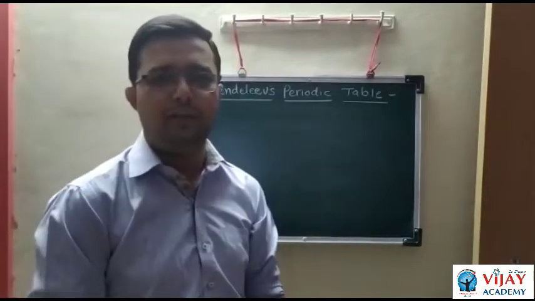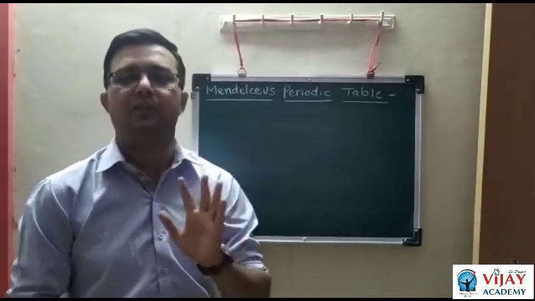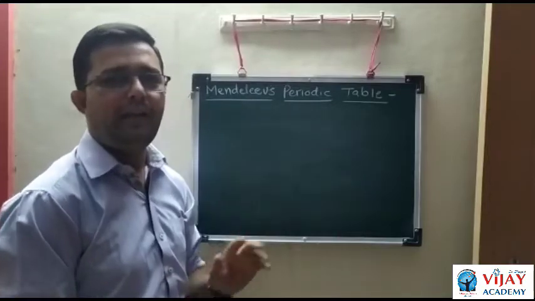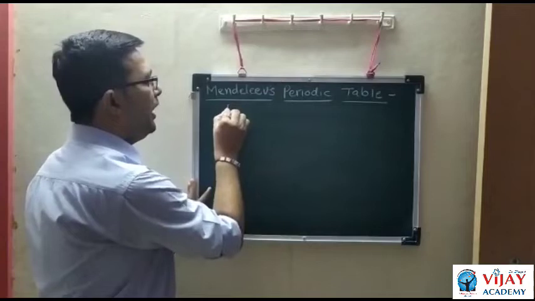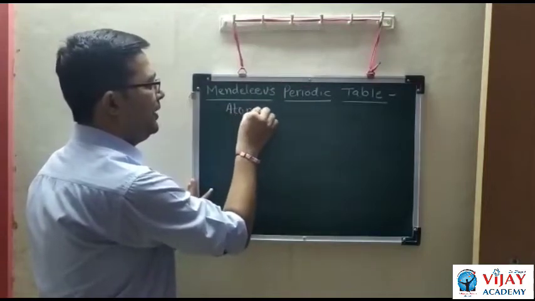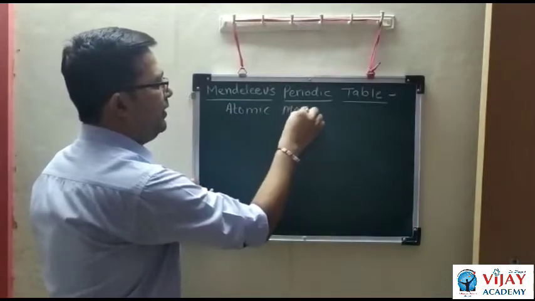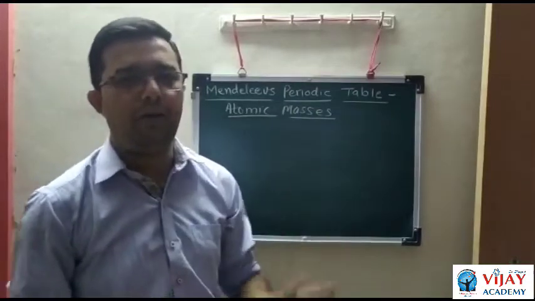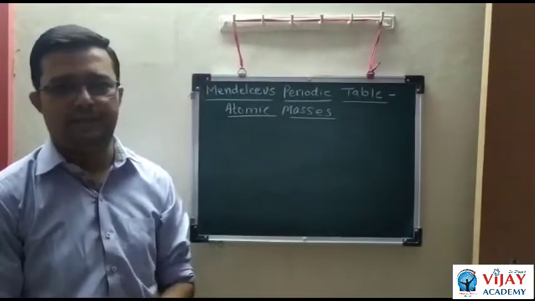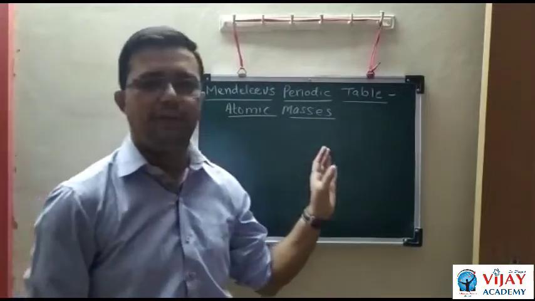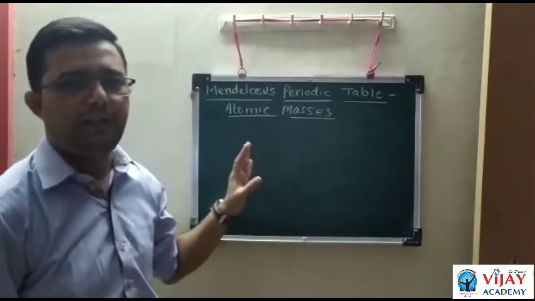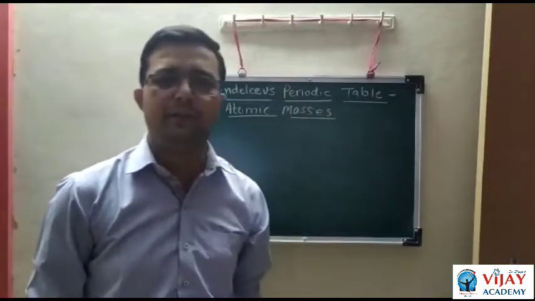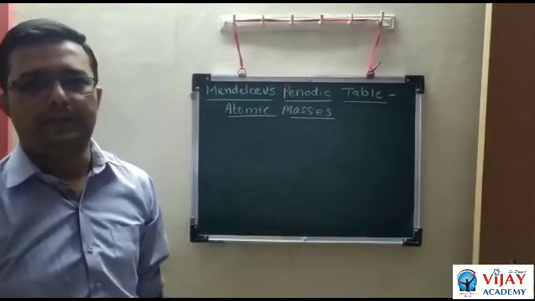Mendeleev's periodic table is important for the classification of elements. He was a scientist and he classified the elements according to their atomic mass. Döbereiner and Newlands also classified elements according to atomic masses, and Mendeleev also classified the elements according to atomic masses.